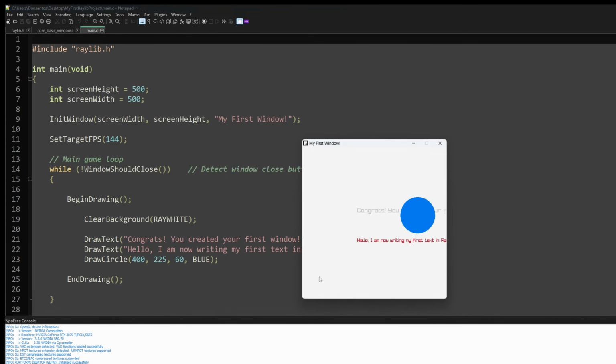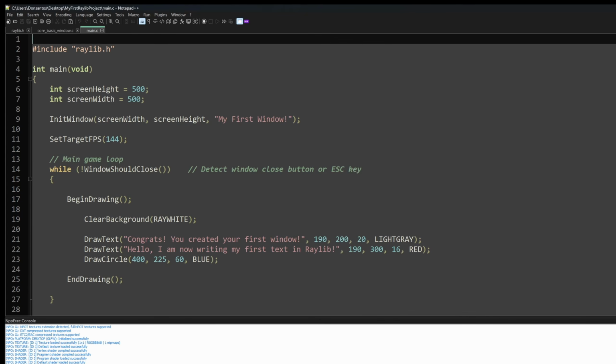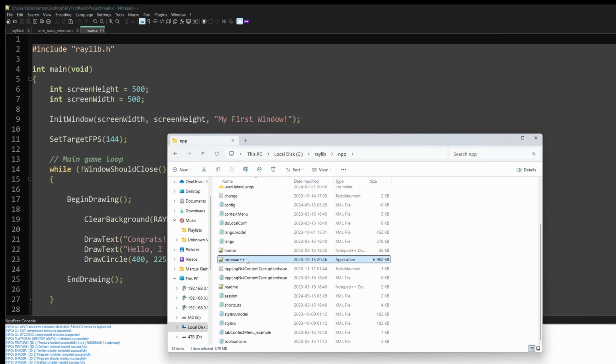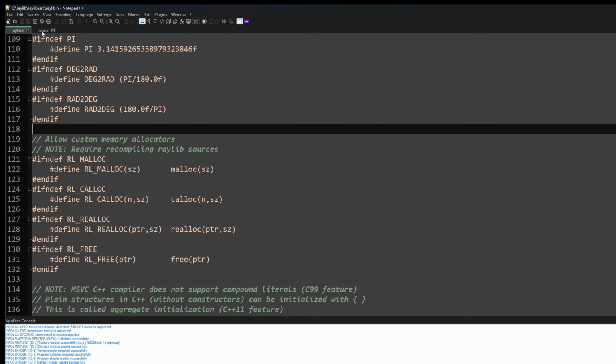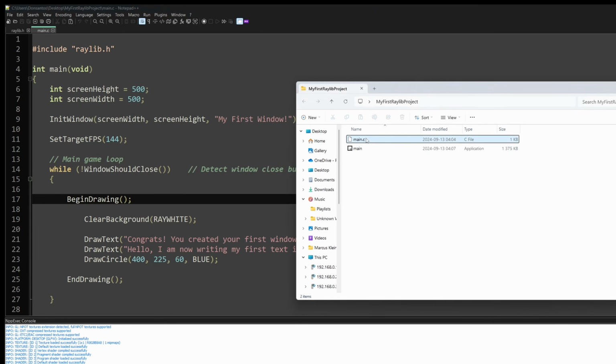Okay. No, this is. Wait, yeah. Wait, yes, it worked. Okay, so you have to. I had to use the right notepad. That's funny. So now here is my own file. This is a C file in my first Raylib project called main C. Oh, and look, it created an application to run it.